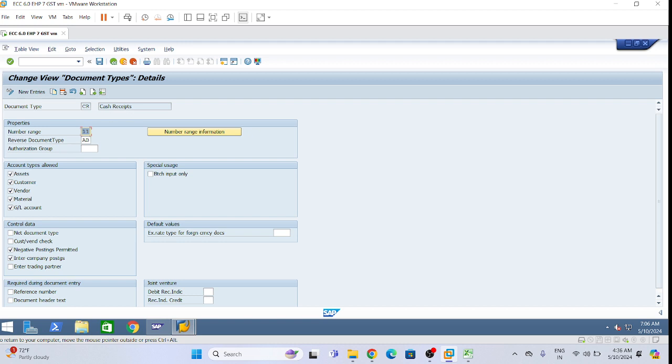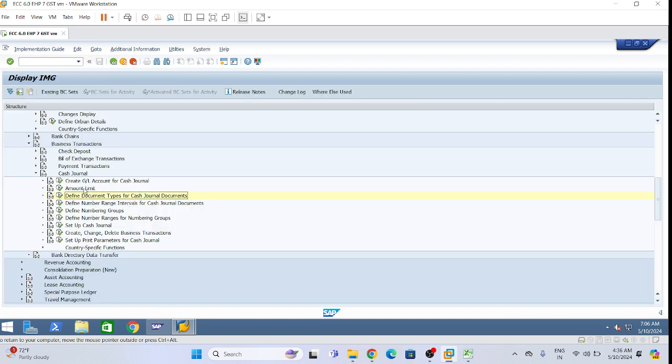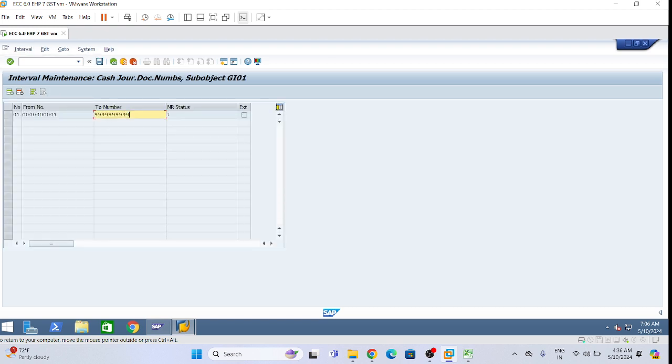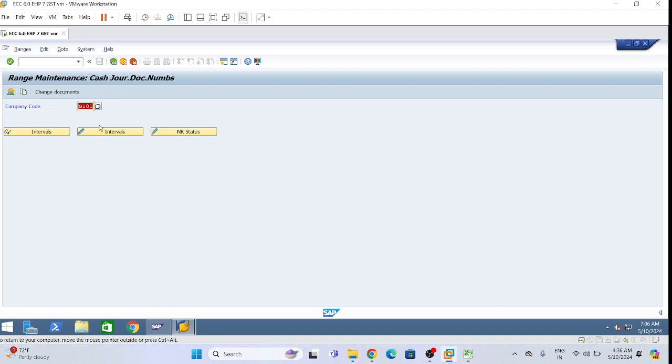For cash general only we will use. Number range 11, reversal document type AB. So now this one is also done. Then what will we do next? Same, we need to define number range intervals for the cash general. Let's suppose this is my previous company code. We need to click on intervals. This is the number range you need to define for cash general.